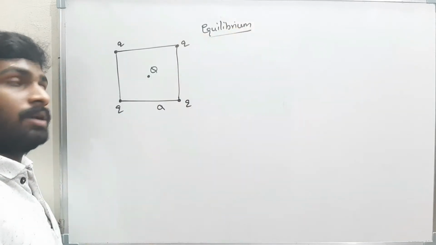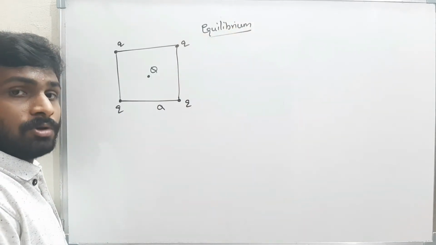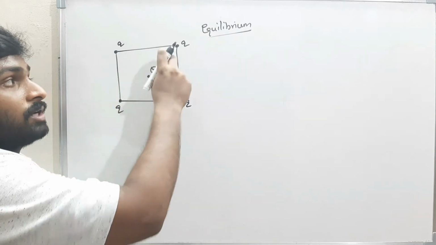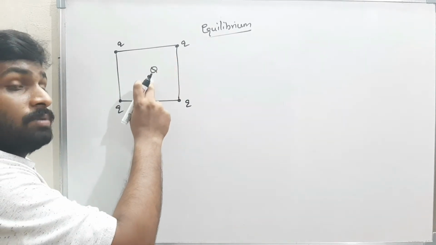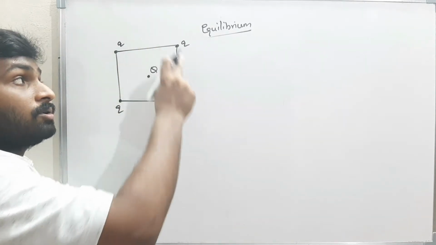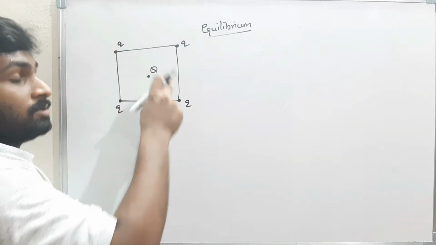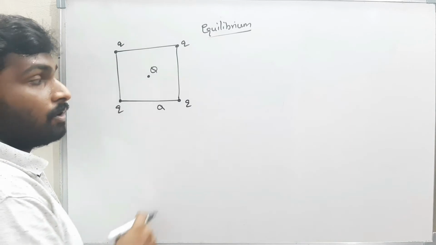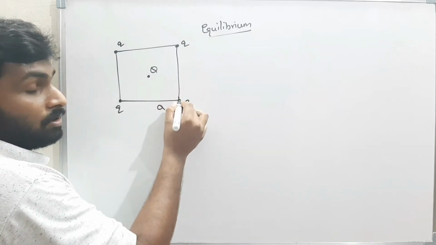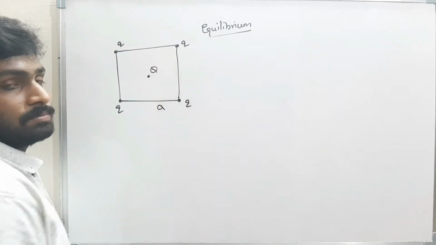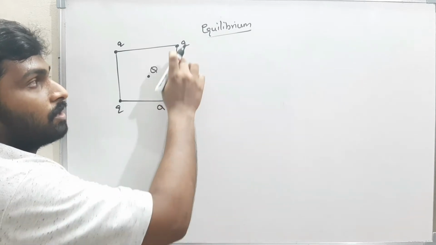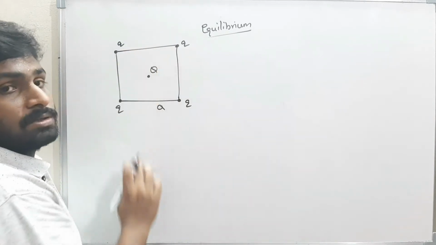That's the question. Think, pause the video and try to solve it. There are 4 charges Q, and what charge should be kept at the center so that the whole system will be in equilibrium? Think, if you want to find whether the system is in equilibrium or not, first of all you have to find the force on one charge because of the remaining 3 charges. What is the force on one charge because of the remaining 3 charges?